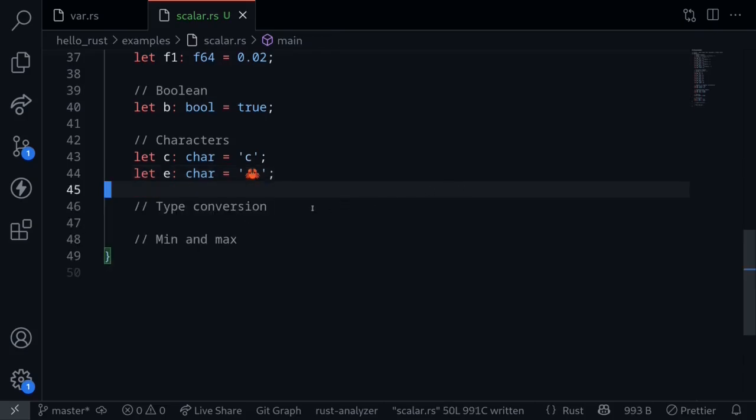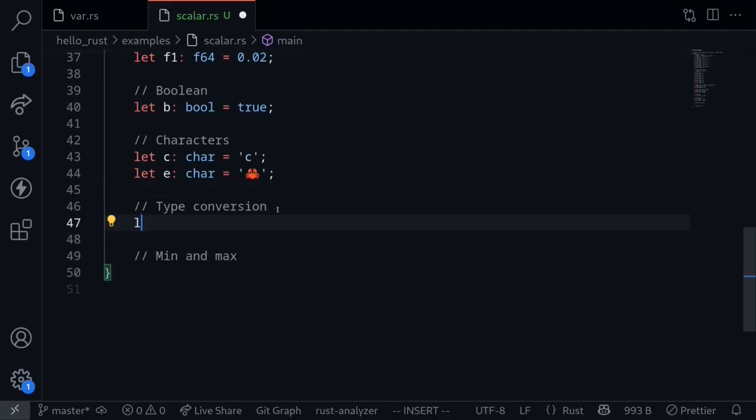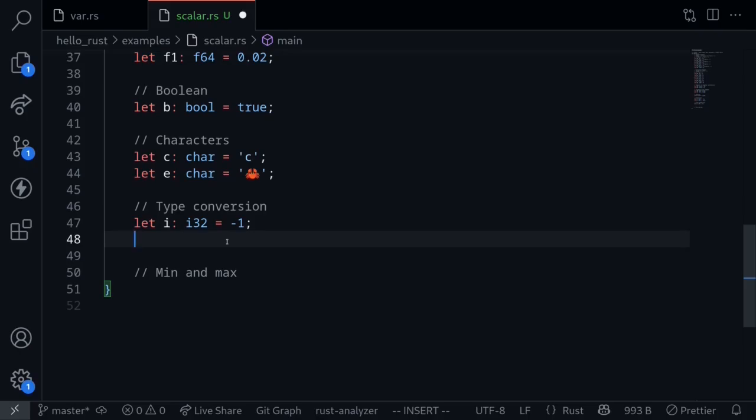Next, let's talk about type conversion and how to get min and max values for these scalar types. Let's say that I have a variable named i of type i32, and let's set this equal to -1. Let's convert this signed integer into an unsigned integer, u, using the type u32. To convert the variable i of type i32 into a u32, you say i as u32.